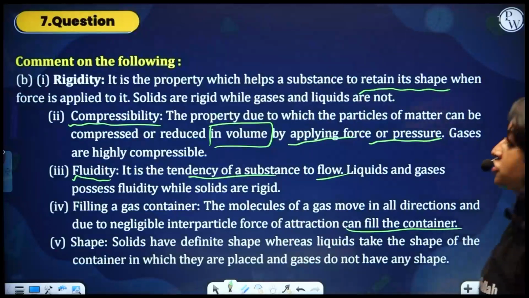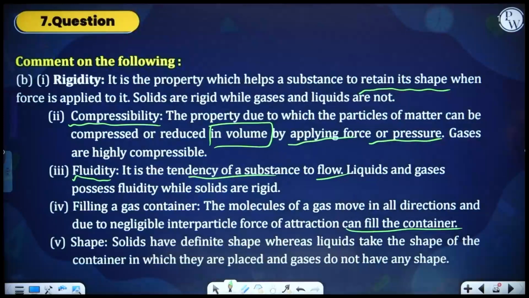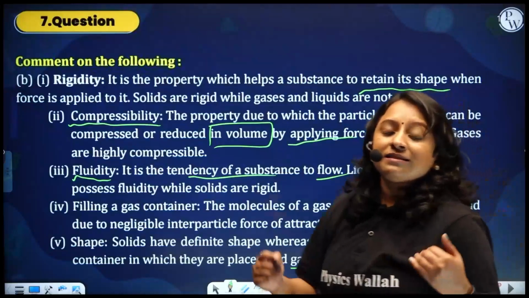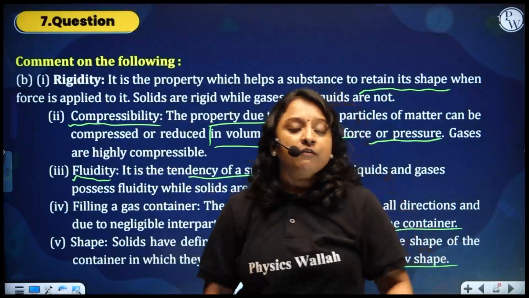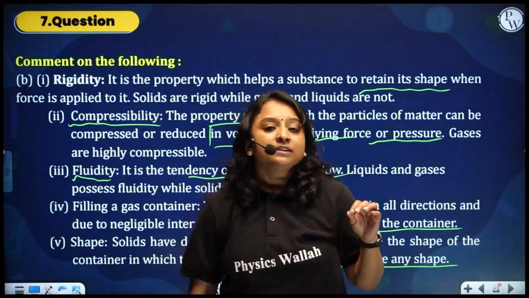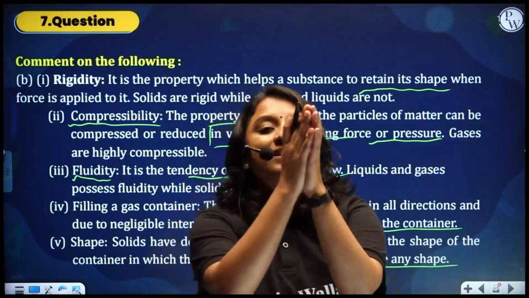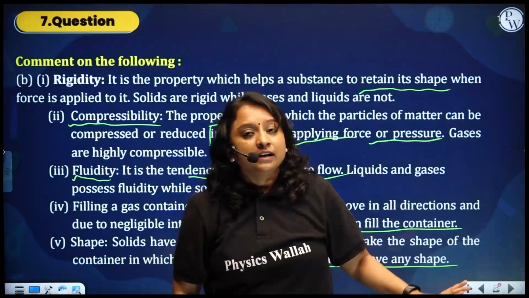Next, shape. Solids have definite shape whereas liquids take the shape of the container in which they are placed and gas do not have any shape. So with respect to three states of matter, if we define shape, shape is how organized the particles are to give certain boundaries for that matter. That boundary we define as its shape.